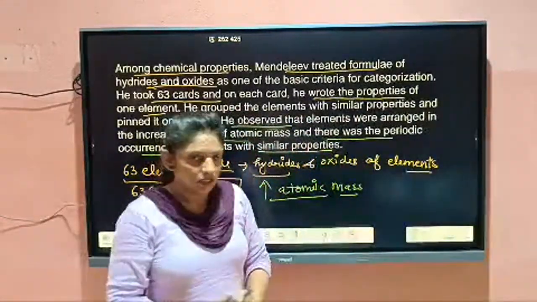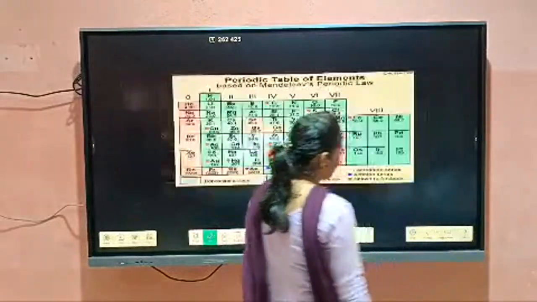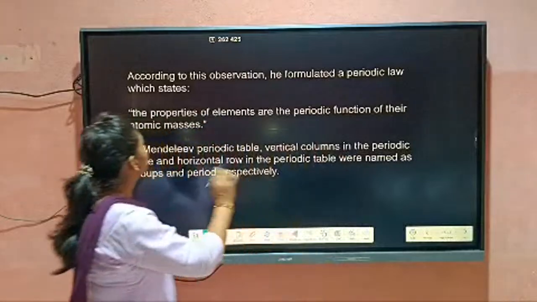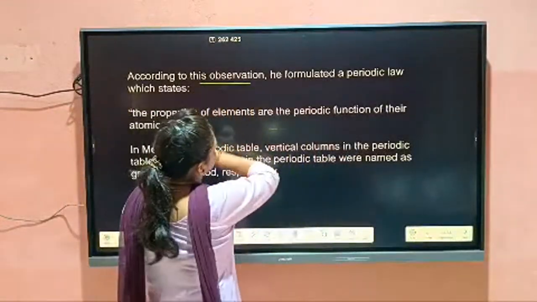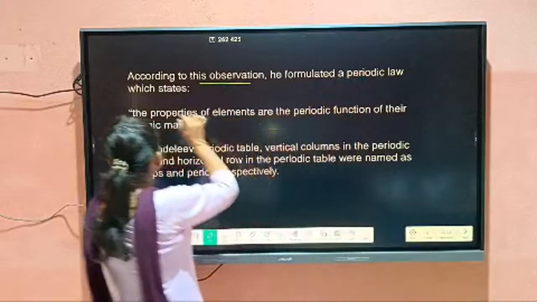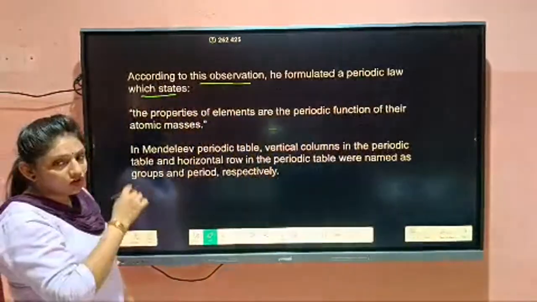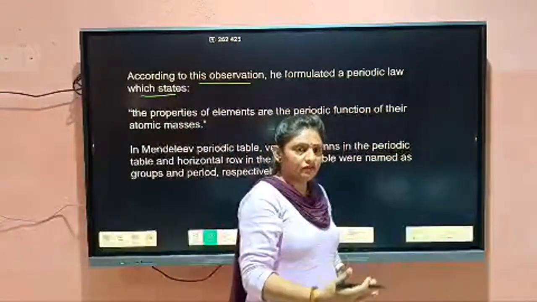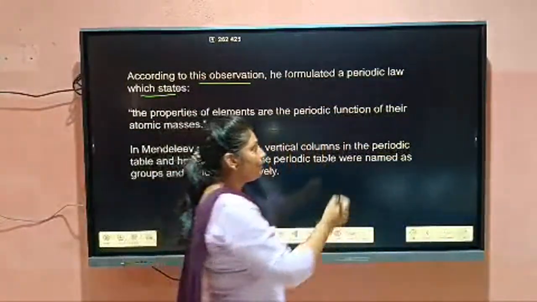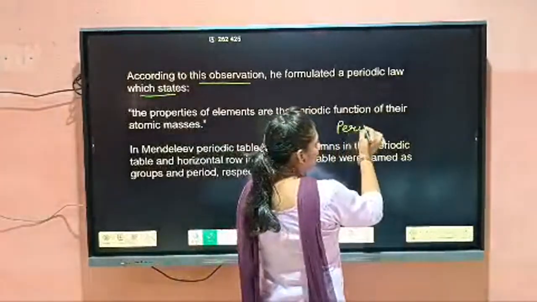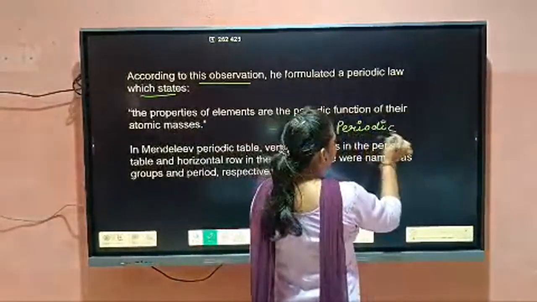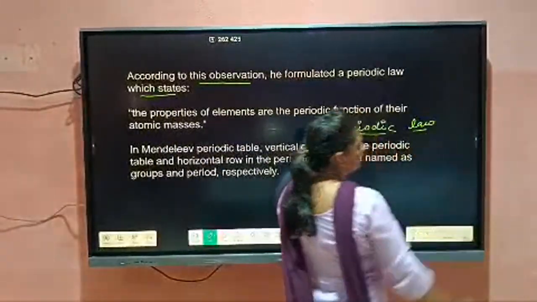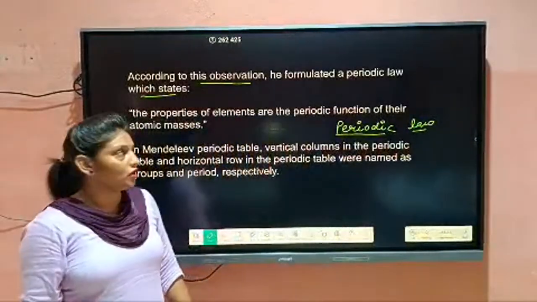Okay, students. According to this observation, he formulated the periodic law, which states that properties are going to repeat after an interval. On behalf of this assumption, he gave us the periodic law. So what is the periodic law?